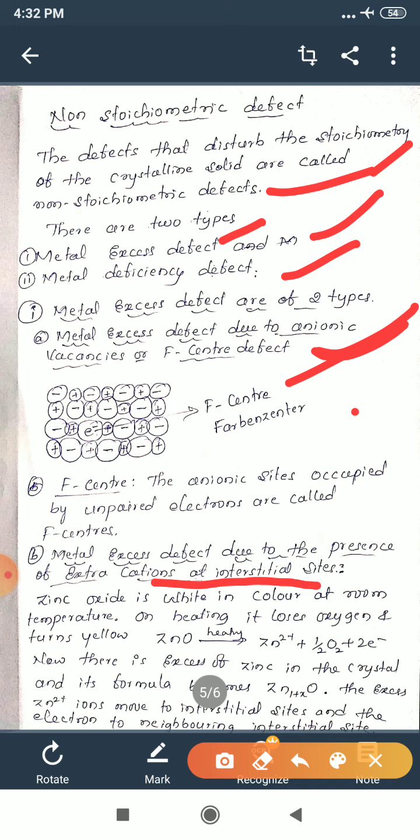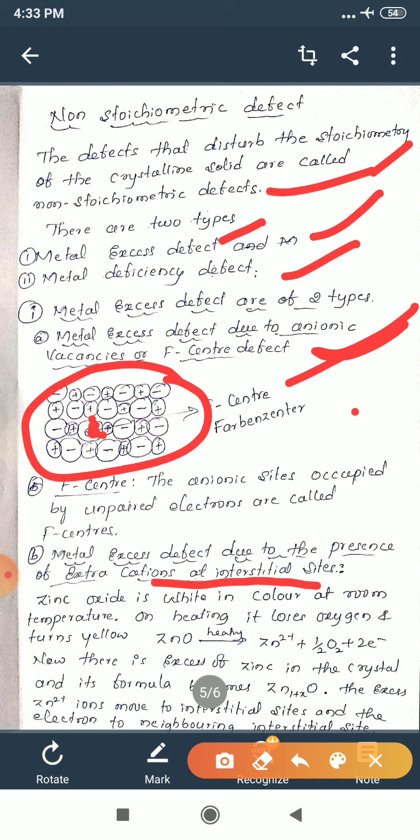Just listen carefully. See here, this is a crystal lattice. You can take the example of sodium chloride, NaCl crystal lattice. Just observe here, all lattice sites have the anion and cation, but one particular lattice site contains only an electron.